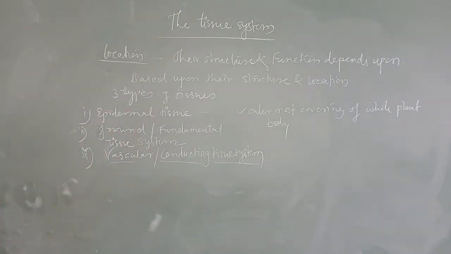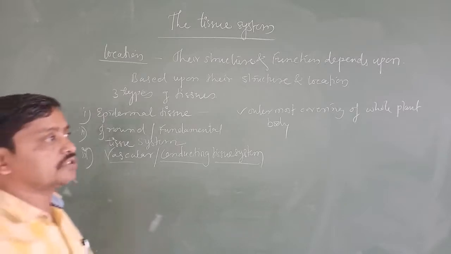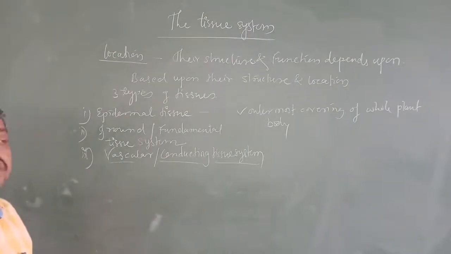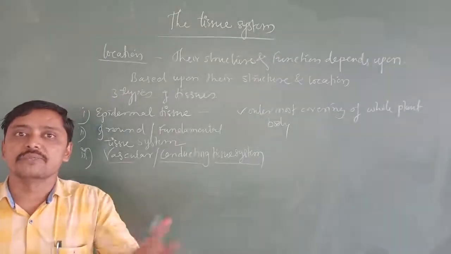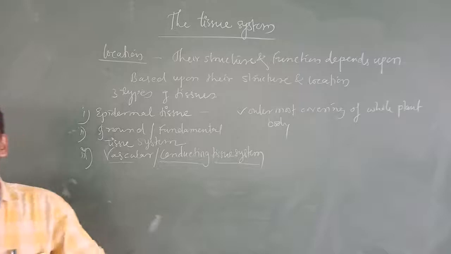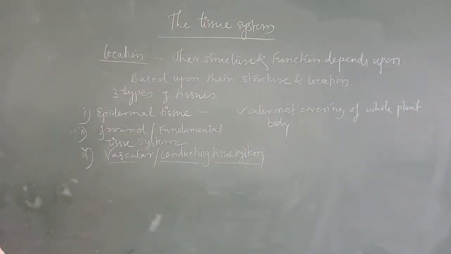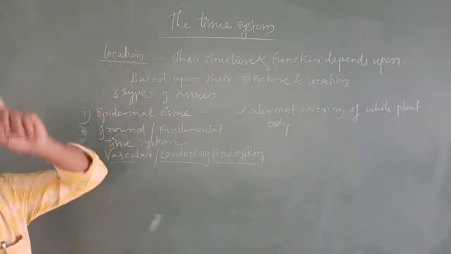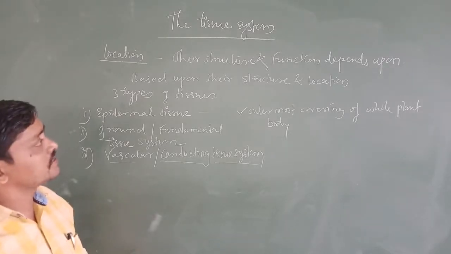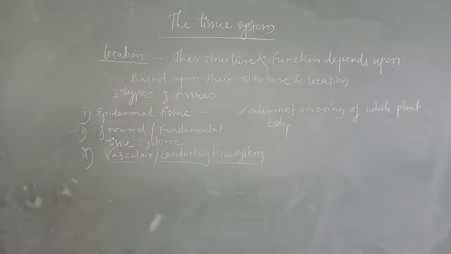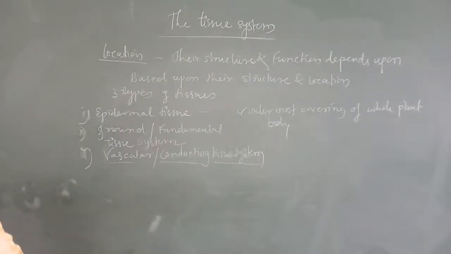Before this I told you we were discussing the different kinds of tissues based upon their structure of cells and the activity of the cells. In the sense meristematic tissue, afterwards we studied the permanent tissues, simple permanent tissue, complex permanent tissue, etc. Now we are going to discuss the tissue system based upon their structure and function, which depends upon the location where those tissues form. Based upon their structure and location, there are three kinds of tissues: epidermal tissue, ground or fundamental tissue system, and vascular or conducting tissue system.